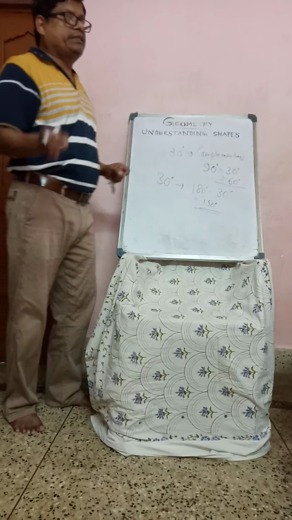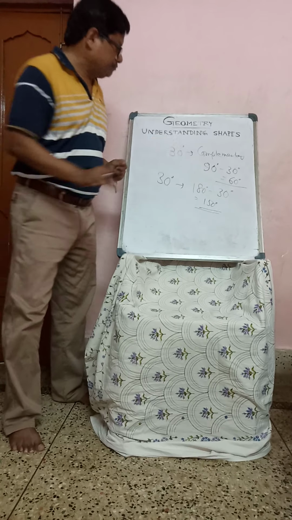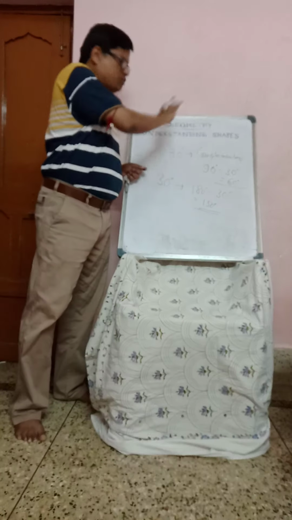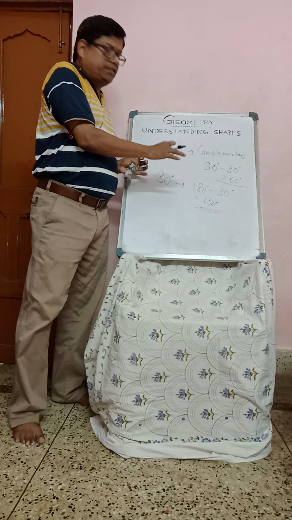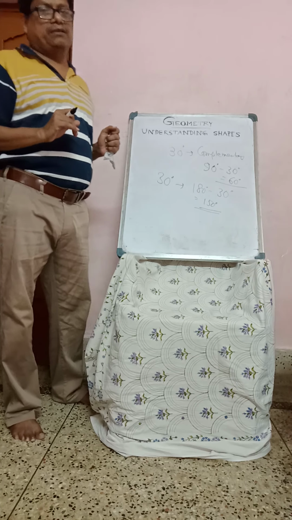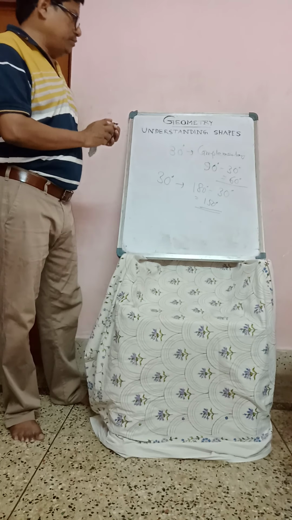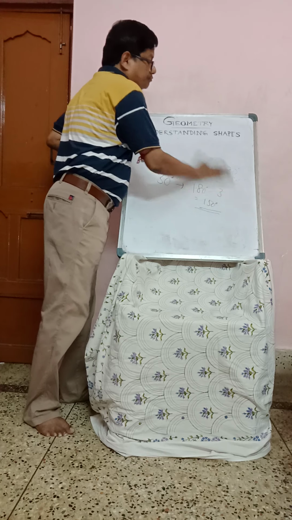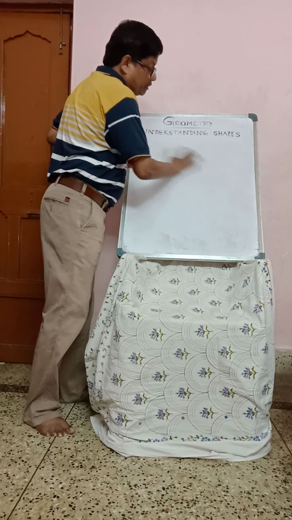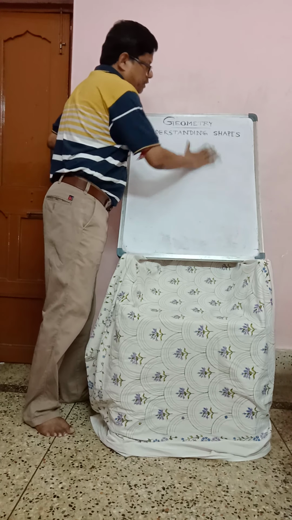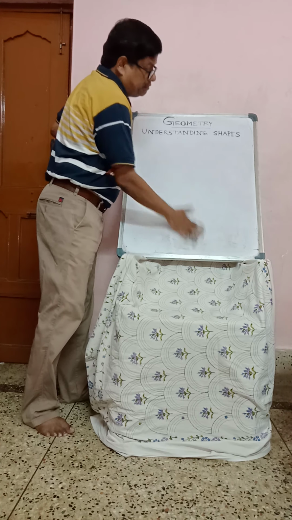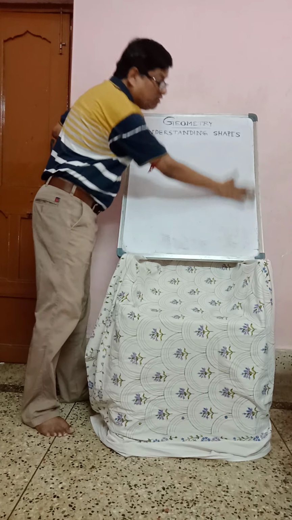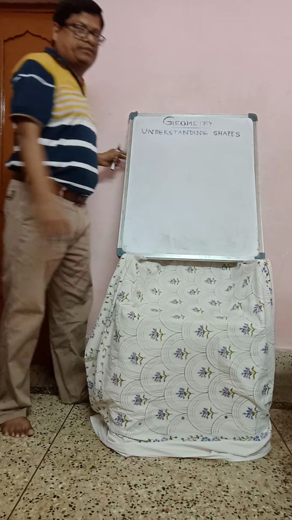So keep in mind, if the sum of two angles is 90 degrees, it's complementary, and if the sum is 180 degrees, it is supplementary. You should remember this, all of you. This is a basic fundamental concept. It is very, very important.